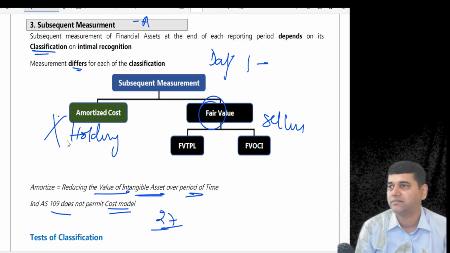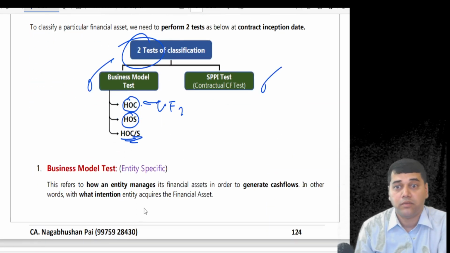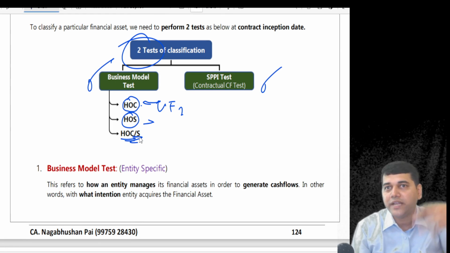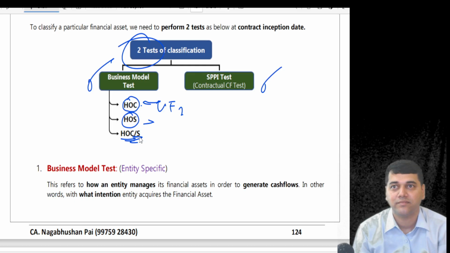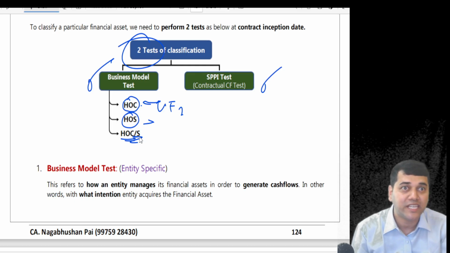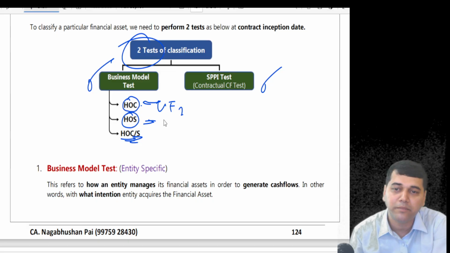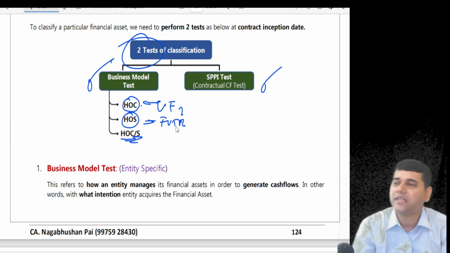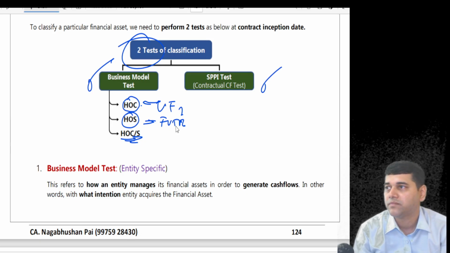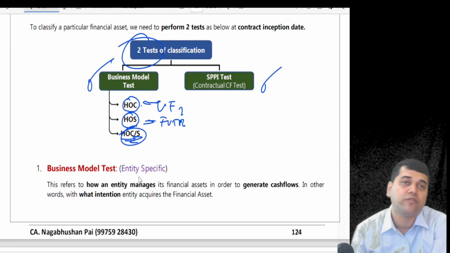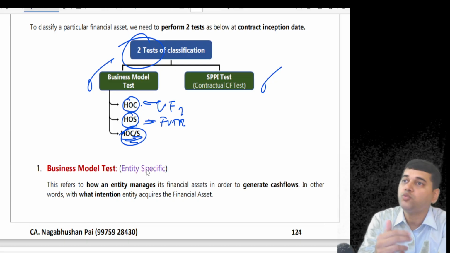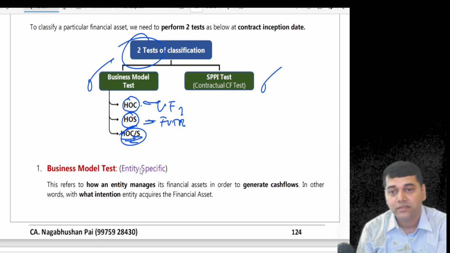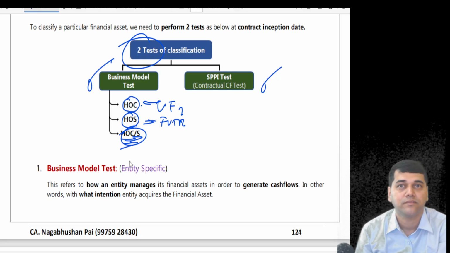Simply amortize it. Or you say, why did you invest? Because you got extra cash. You invested just to get a capital appreciation. Will your parents every day go and check in the market? That is hold to sell, meaning FVTPL. That means your intention is always to sell only. You never acquired with the intention to hold. But your parents acquired one piece of land with the intention to hold it until they get a good price. Then the third classification. Are you clear?